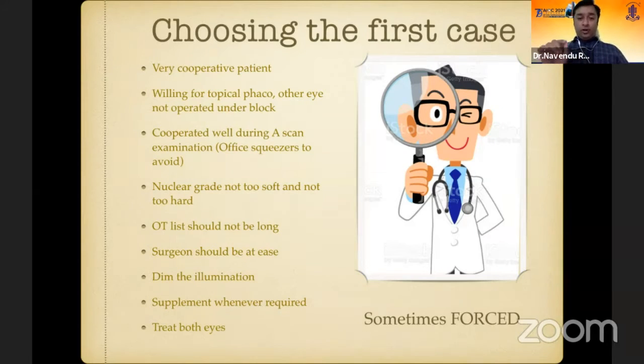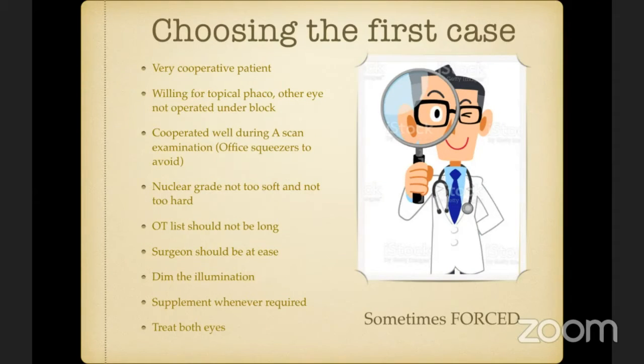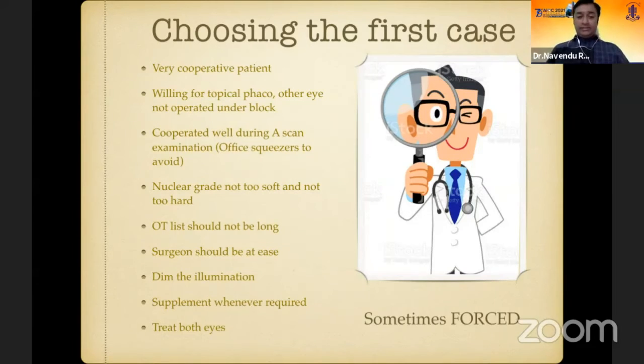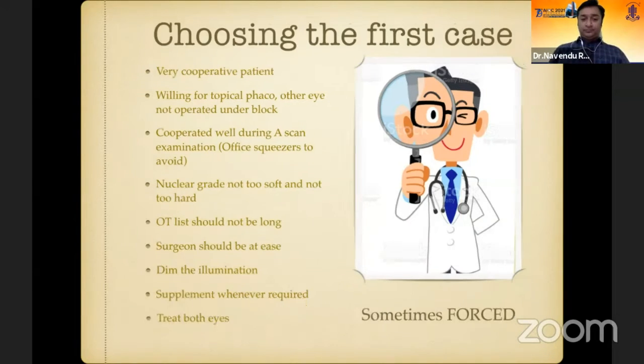The OT list should not be long. The surgeon should be at ease. If the OT list is very long, the surgeon is already under pressure, so you should be at ease. Dim the illumination while you are draping. Supplement with local anesthesia whenever it is required. And initially, when you are starting the surgery, treat both the eyes with topical proparacaine.